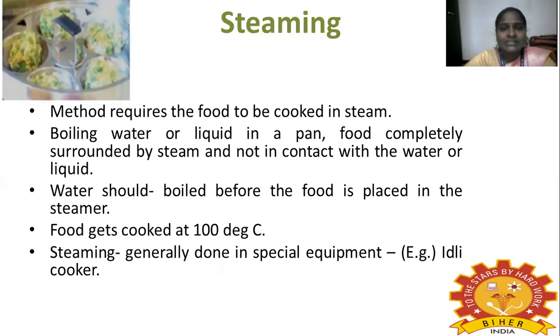The next process in moist heat is steaming. In this method the food is cooked in steam. We know very well that idli, kozhukattai, pulao, appam and idiyappam all come under the category of steaming. Water or liquid is boiled in a pan, and the food is completely surrounded by steam and not in contact with the water or liquid.